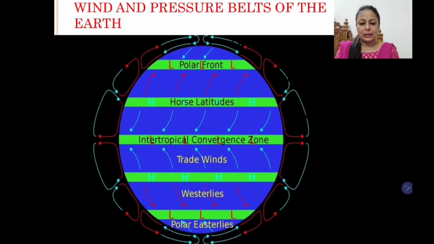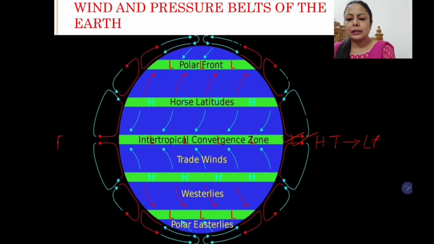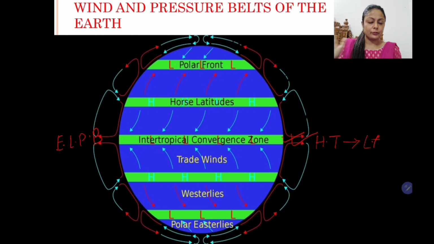Now children, this is the diagram. Here we can see near the equator, this is the area which is near the equator. Here the temperature is very high, so the high temperature will lead to low pressure. So the low pressure is the result of high temperature. So what will happen? We have given a name to this pressure belt. We call it equatorial low pressure belt. We call it equatorial because it's near the equator, low pressure, and belt for the pressure belt. So equatorial low pressure belt.